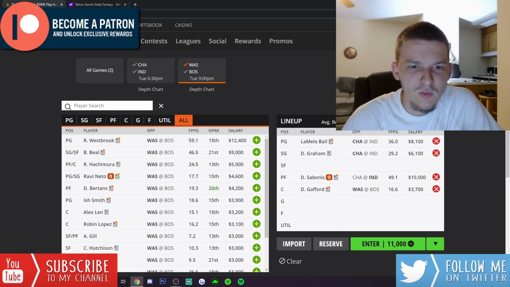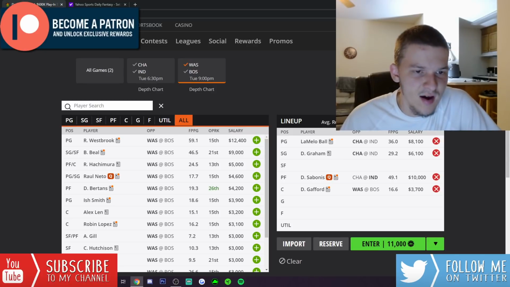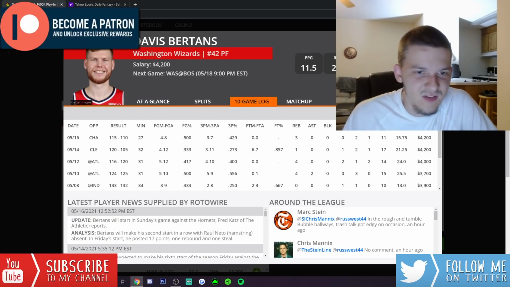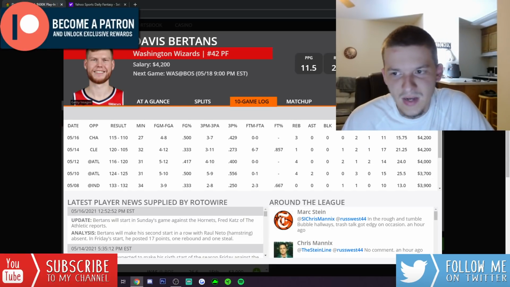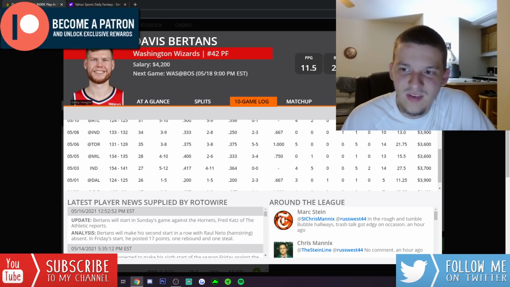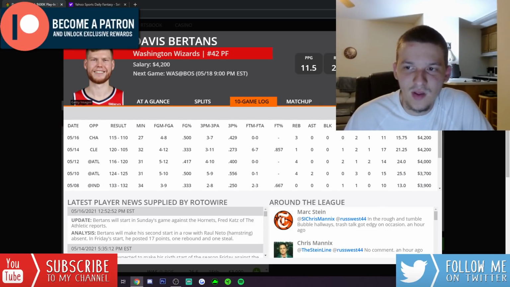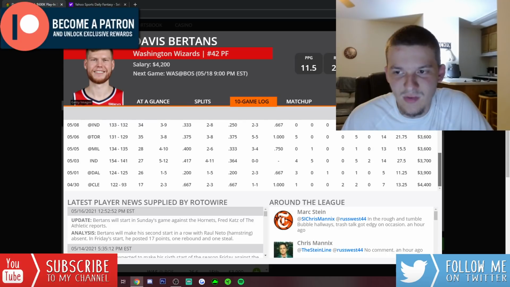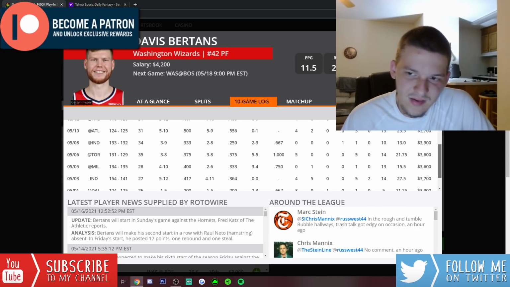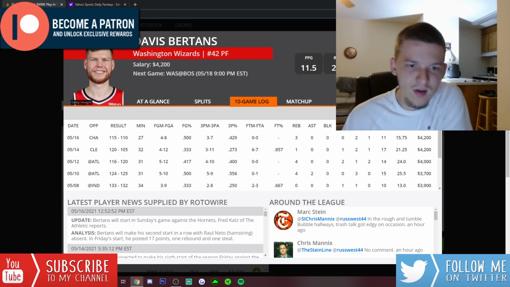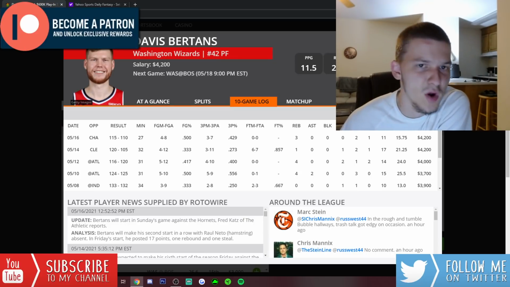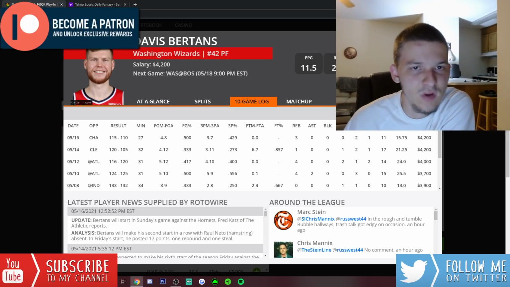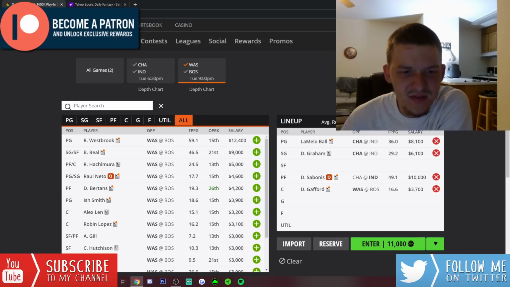I don't know if I'm going to anyone else on the Wizards, though. Davis Bertans probably comes off the bench, plays 25 to 30 minutes. He's scoring dependent. We haven't really seen a ton of big games from Bertans. You look at his last 10 games, his best game is 25.5 DK points, or 27. He doesn't have massive upside, but again, we don't really have much value today. If you want to play Bertans as a cheap option for 4,200, I don't mind it, but I think that does it for Washington.